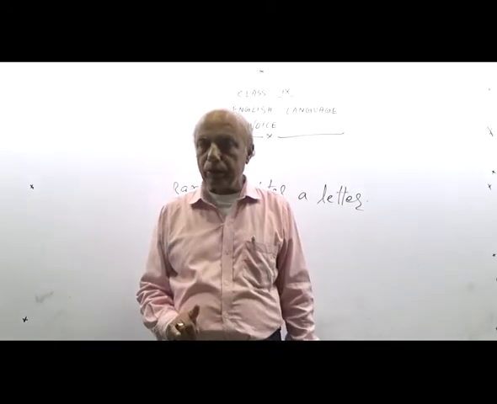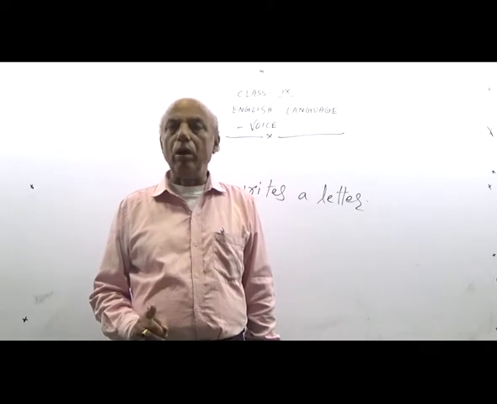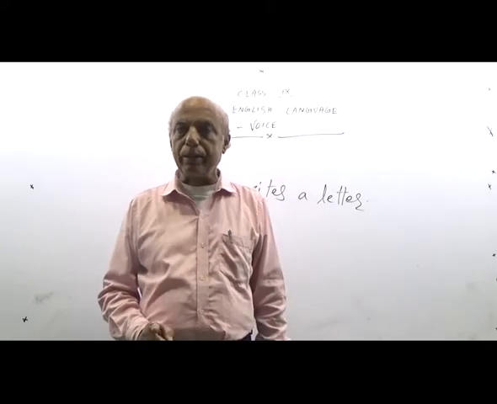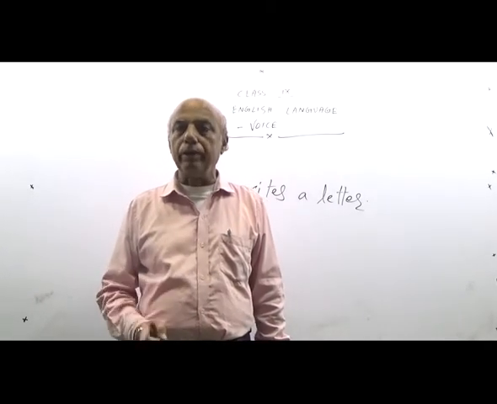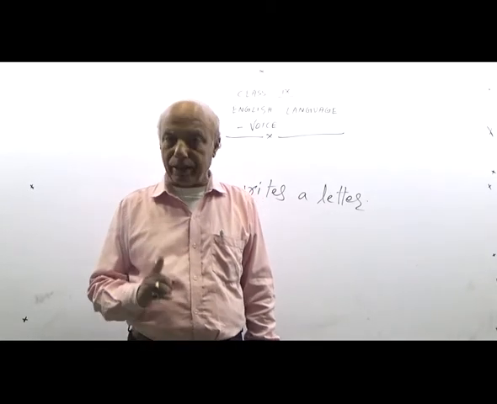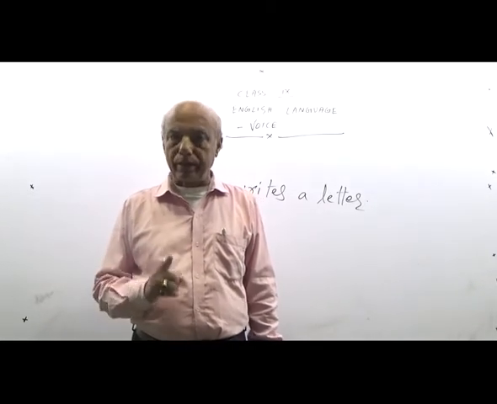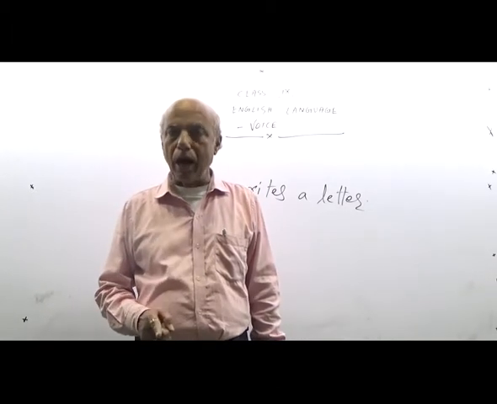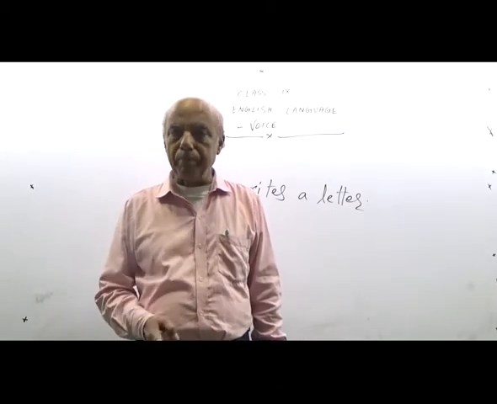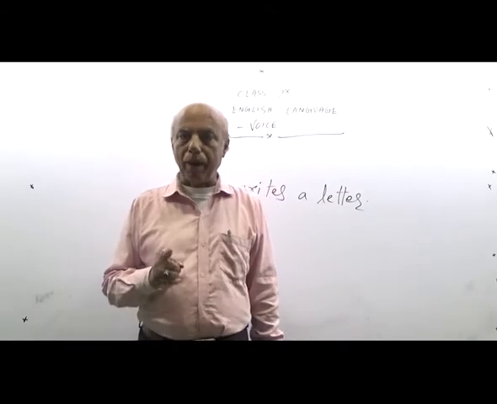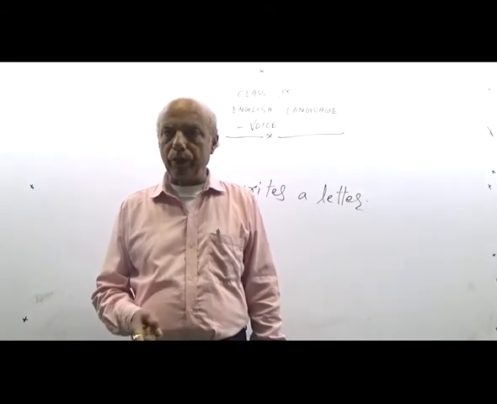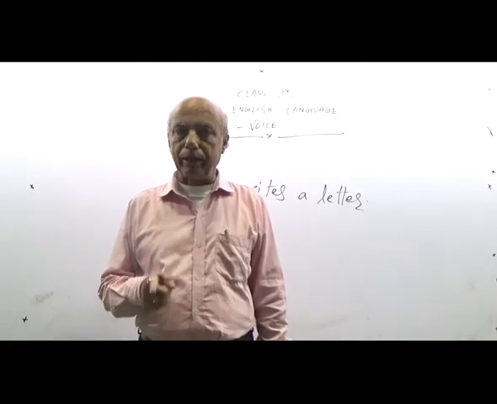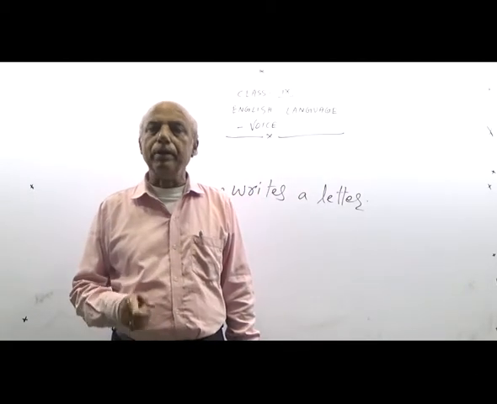Again I am telling you, the second rule, how to change from active into passive. Auxiliary verb is used as per tense. In the present tense, is, am, are, have been, had been. In the past tense, was, were, had been. And in the future tense, shall be and will be.